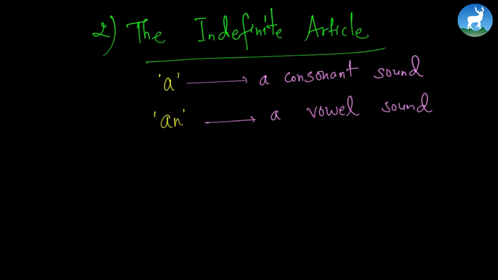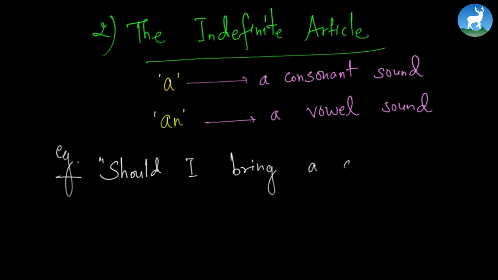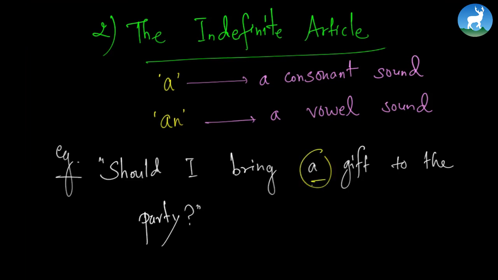For example, your friend can say something like this to you. Should I bring a gift to the party? Now that is a question, and the use of the indefinite article means that your friend will understand what you are asking about, that you are not asking about some particular kind of gift, but any given gift.